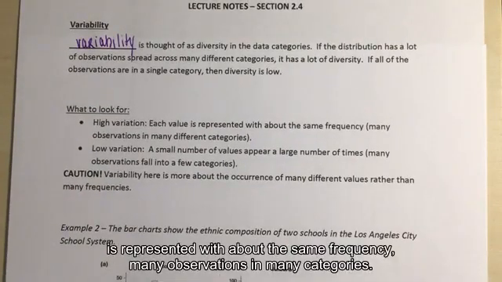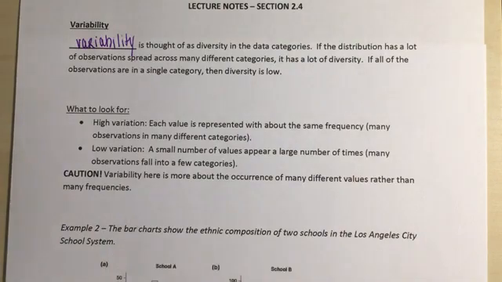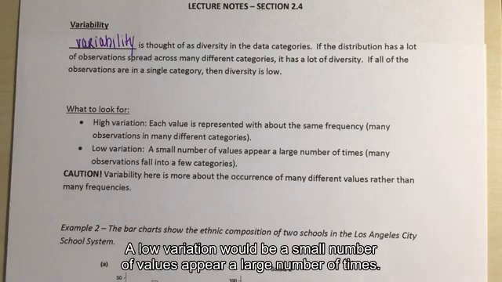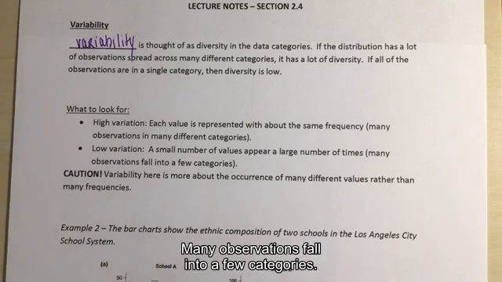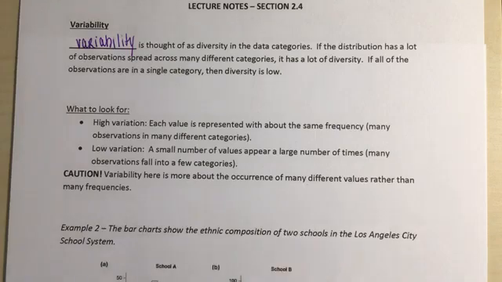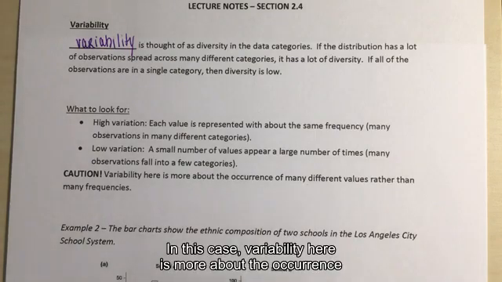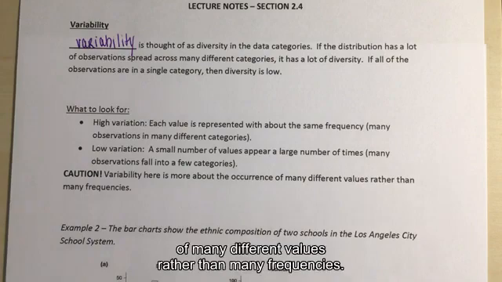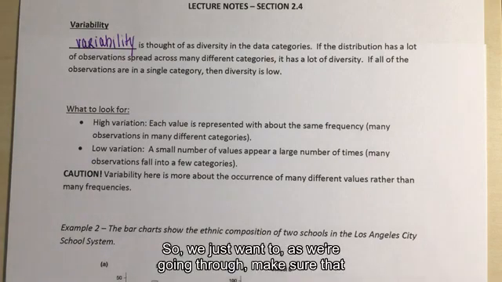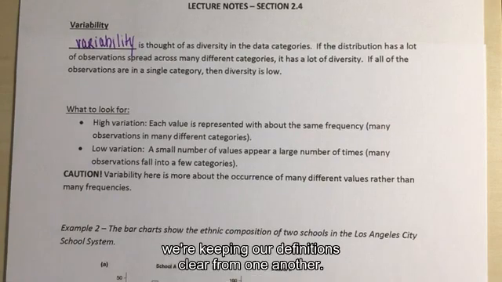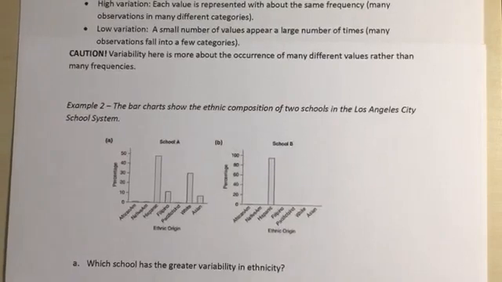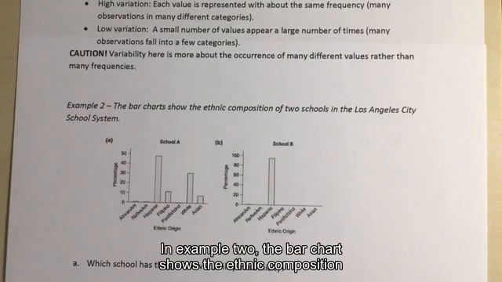Each value is represented with about the same frequency, many observations in many categories. Low variation would be a small number of values appearing a large number of times. Many observations fall into a few categories. In this case, variability here is more about the occurrence of many different values rather than many frequencies. So as we're going through, we want to make sure that we're keeping our definitions clear from one another.